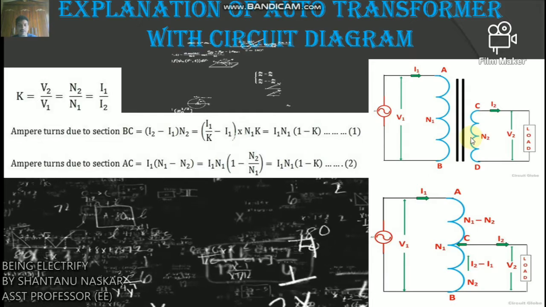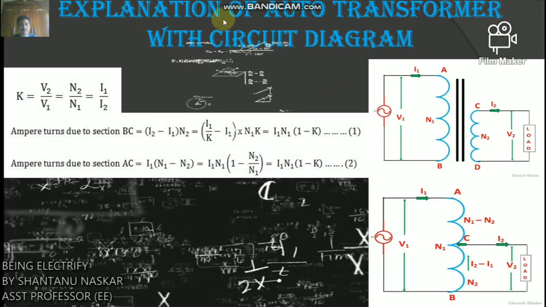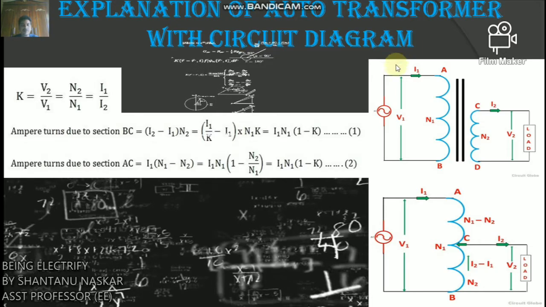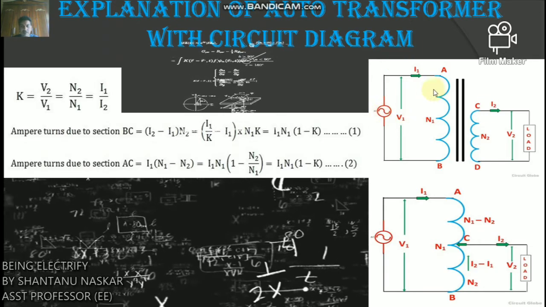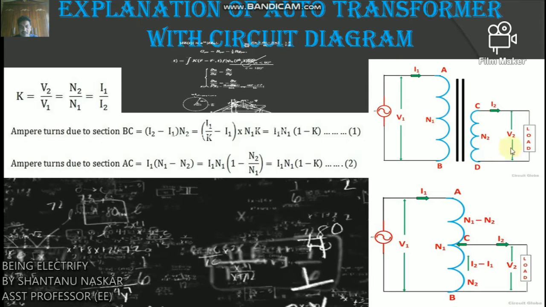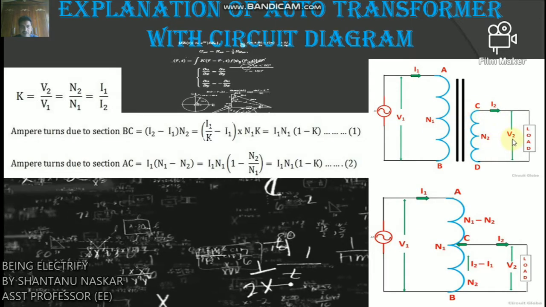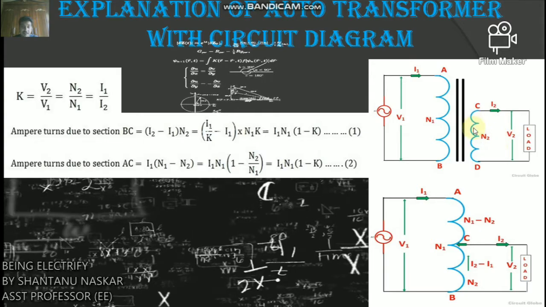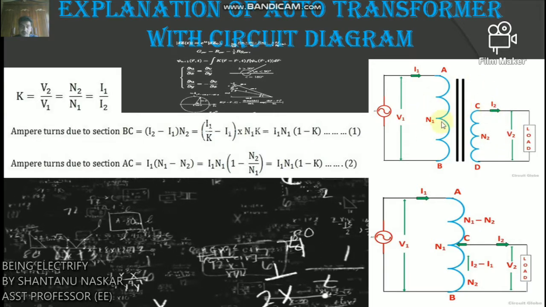So now I will discuss the explanation of auto transformer with circuit diagram. In an ordinary transformer, the primary and the secondary windings are electrically insulated from each other but connected magnetically, as shown in this figure.